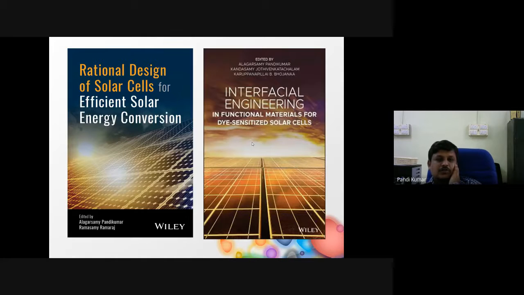If you want to learn more about the fundamentals of solar energy conversion, you can refer to this book. We have given a detailed description of the working principle and the importance of energy and the various solar energy conversion methods. This book will provide information about the material perspective of solar energy devices.